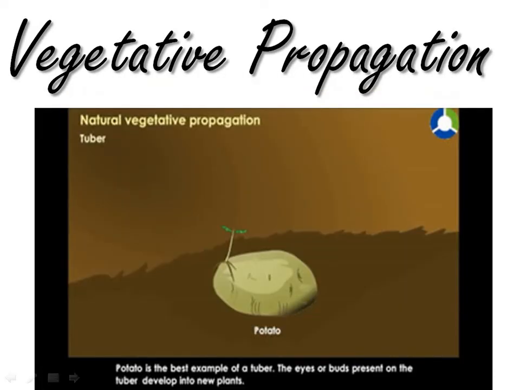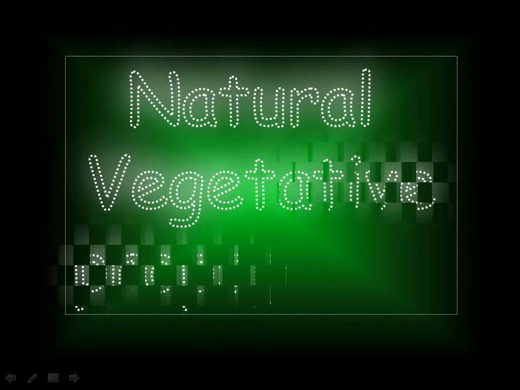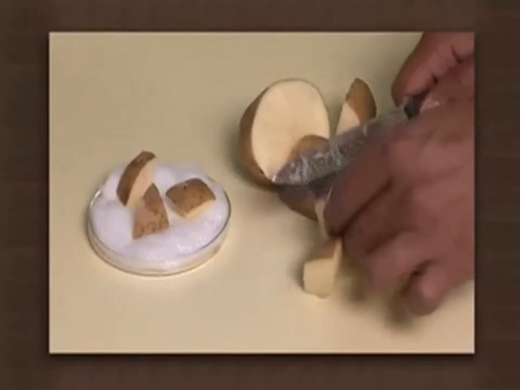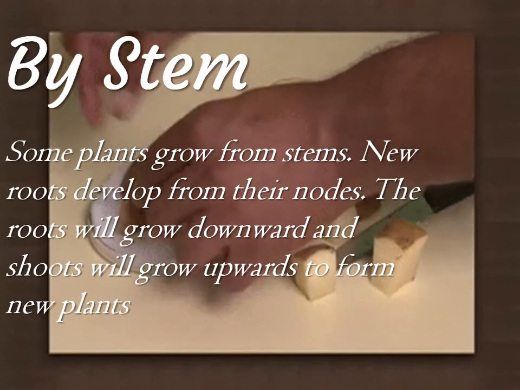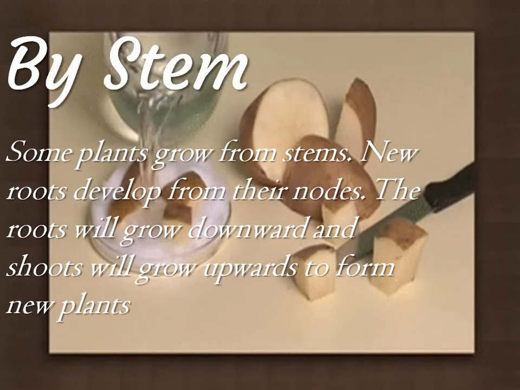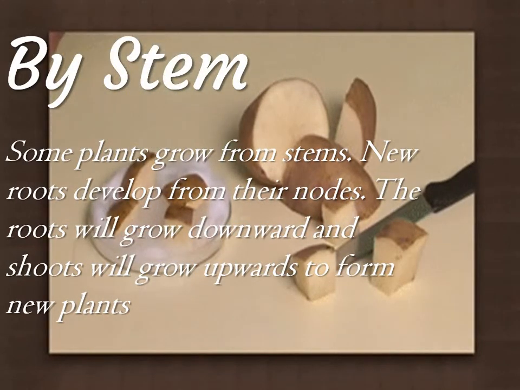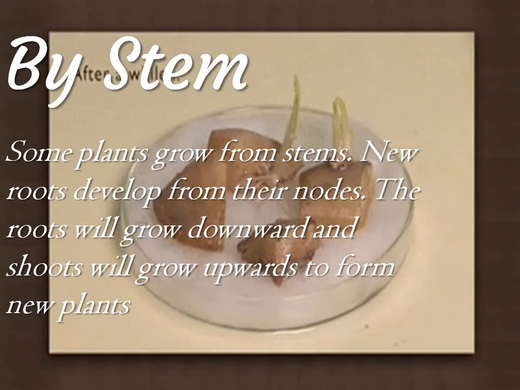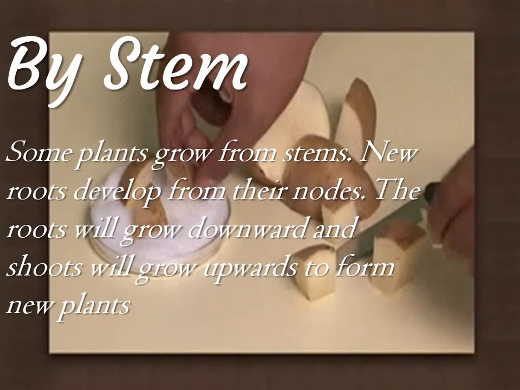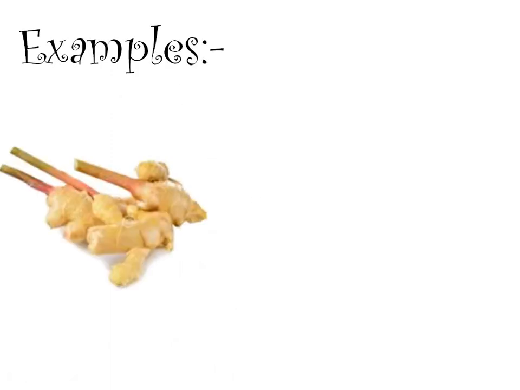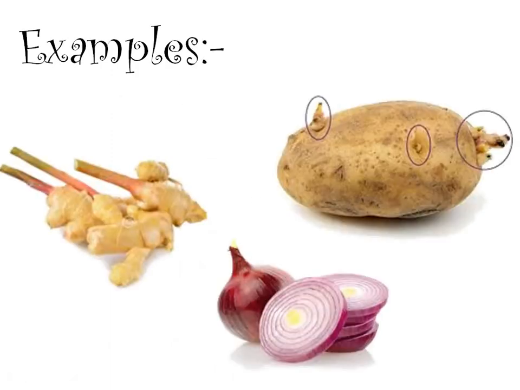Vegetative propagation. This is the vegetative propagation of potato. Natural vegetative propagation by stem. Some plants grow from stems. New roots develop from their nodes. The roots will grow downward and the shoot will grow upwards to form new plants. See, this is important to remember: the roots will grow downward and the shoot will grow upwards to form new plants. Next. Examples: ginger, potato and onion.